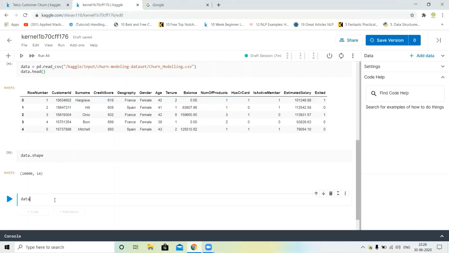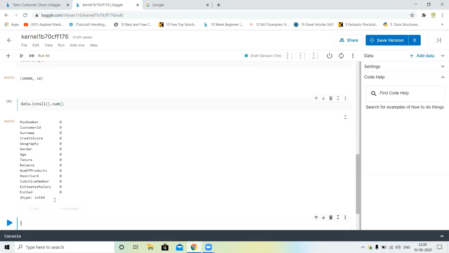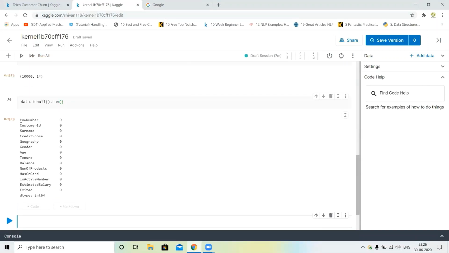Data.isnull().sum(). You can see there is no null value in our dataset. This is a clean dataset.